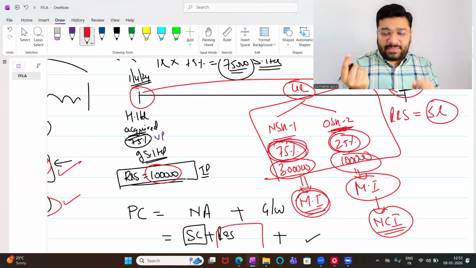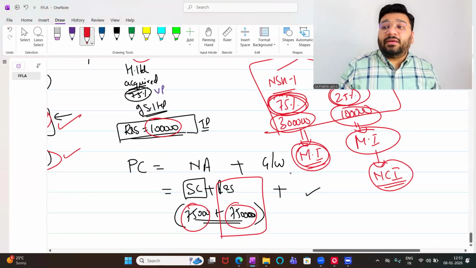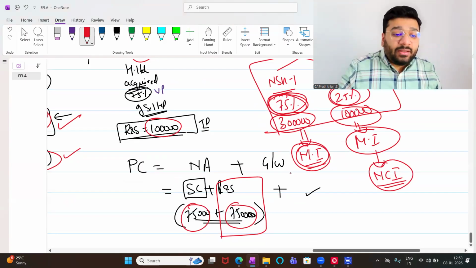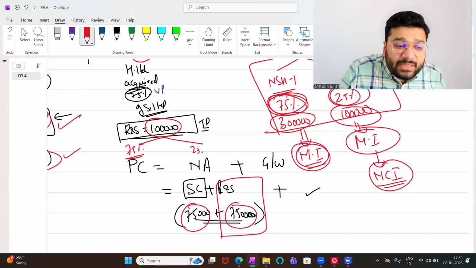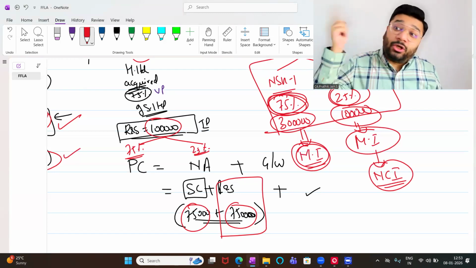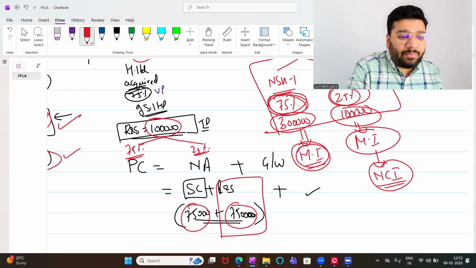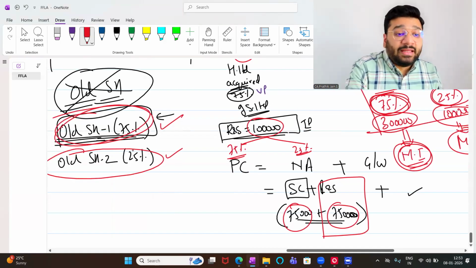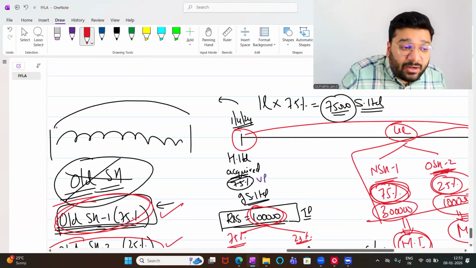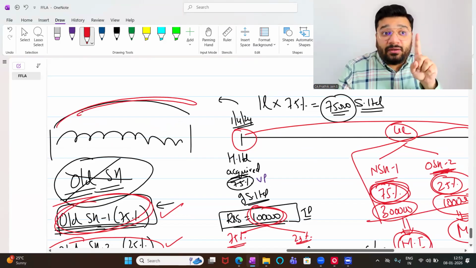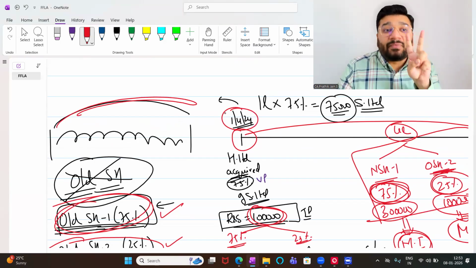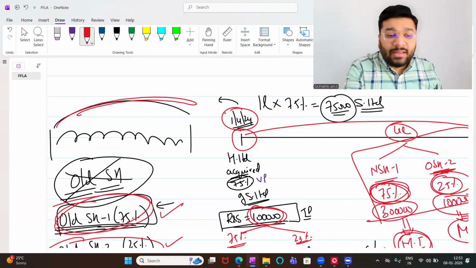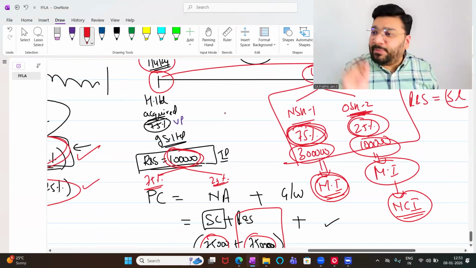Okay, not okay? Give me some time. Now here, what did I do so far, people? I segregated this 1 lakh rupees between two parties: 75% to old shareholder 1 and 25% to old shareholder 2. This 1 lakh profit as on 1/4/24 is earned before acquisition, so it belongs to old shareholder 1 and old shareholder 2. That I split. Then the profit I earned during their period, that I split too. Do you have any problem?